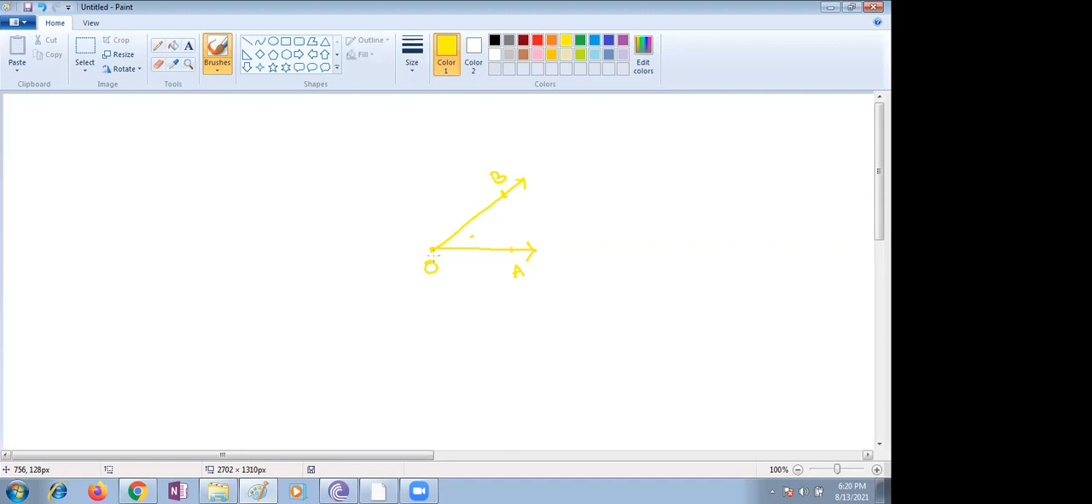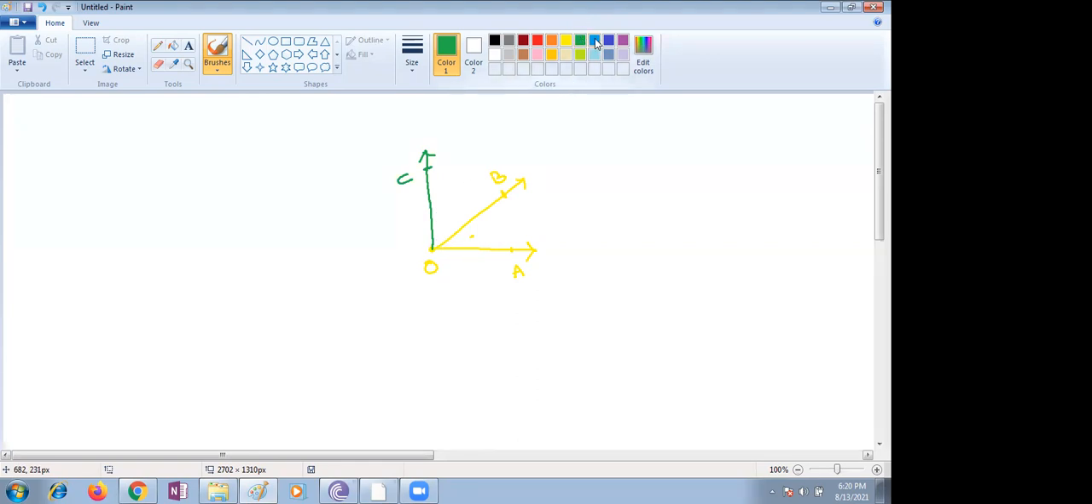Next, with the same vertex, I'm drawing one more line. You just see another line here. This is OC.